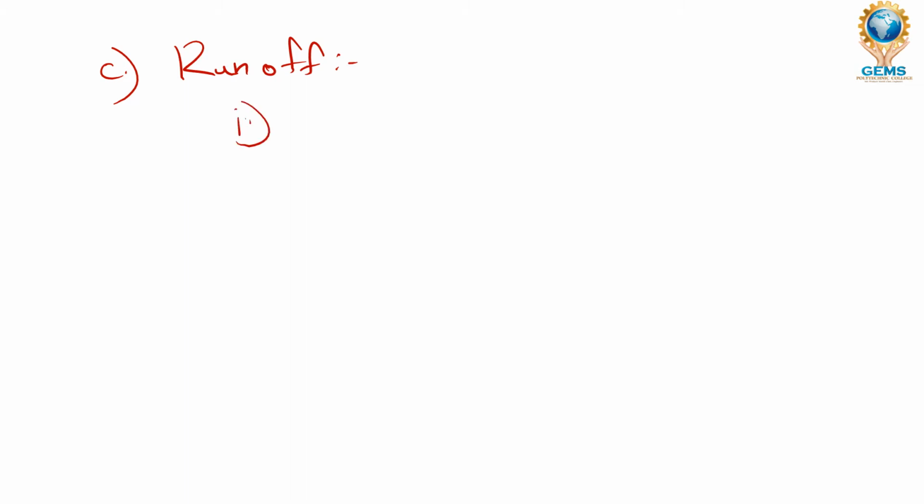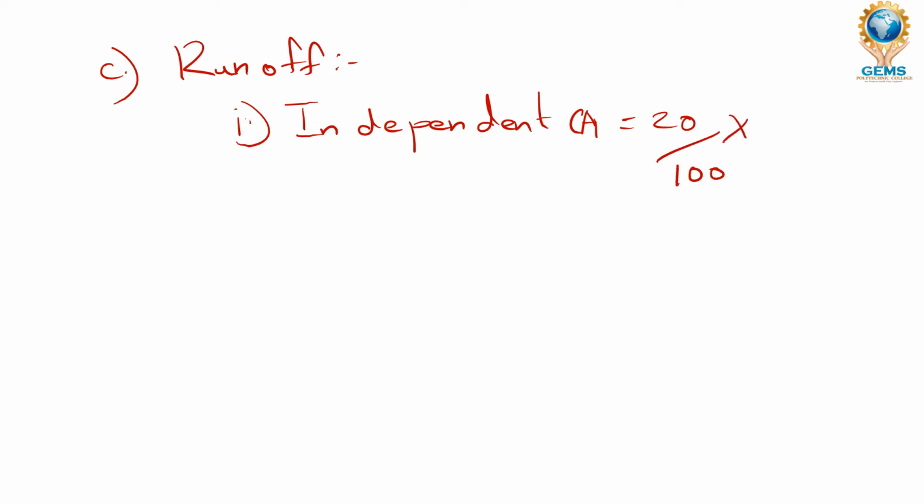Okay, first we know the independent CA, right? The independent CA value is what? 100 kilometer squared. So the runoff for the bad year we already know, which is 20%. They have mentioned it, right? 20 divided by 100 into 64 centimeter is our rainfall which has happened in that bad year. Okay, 20% is the amount of water or runoff that we have received in that bad year.